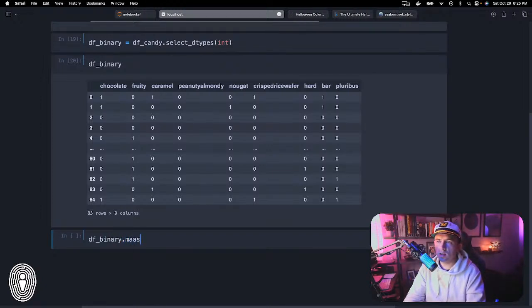So mask is like doing a conditional check to see if you meet the condition, then keep it a value. If it doesn't, then don't do anything.